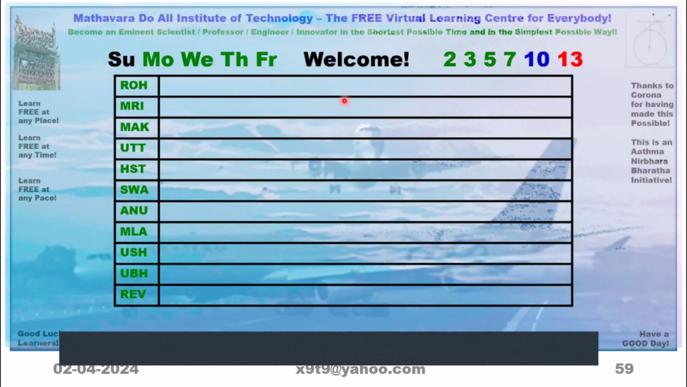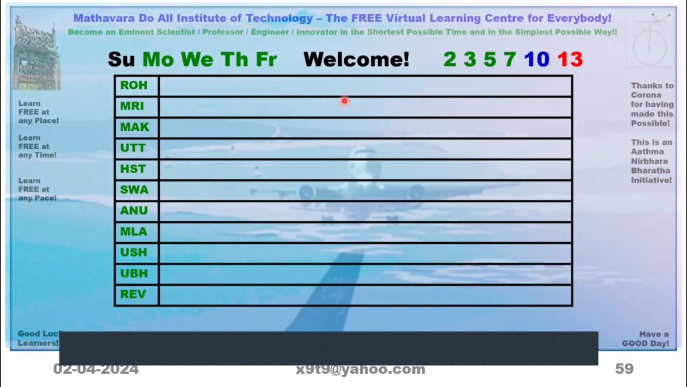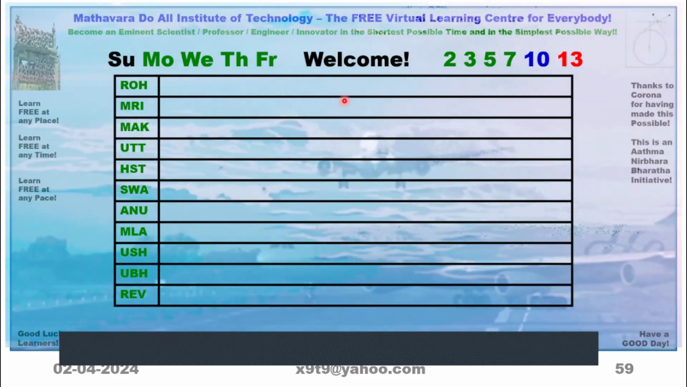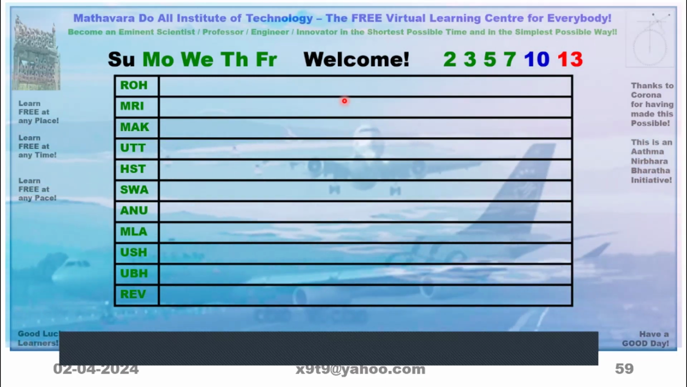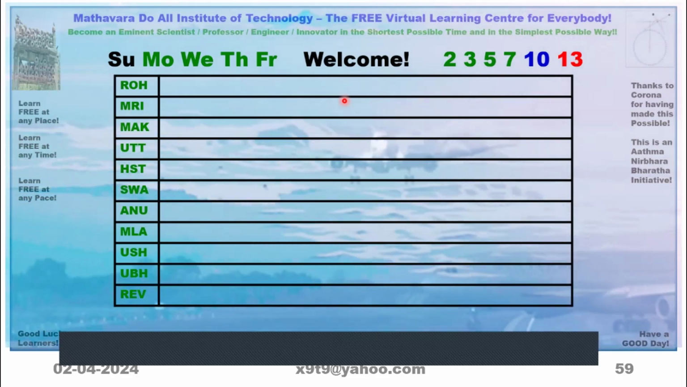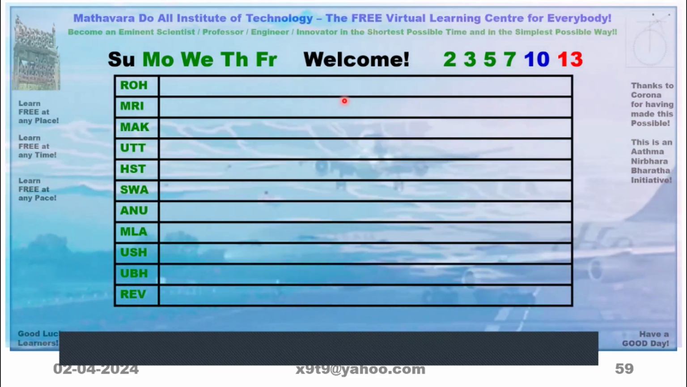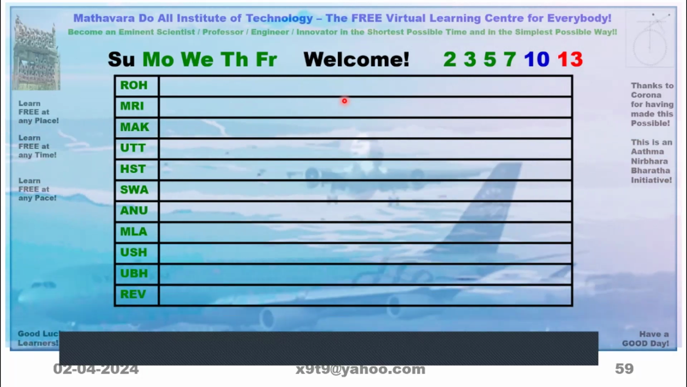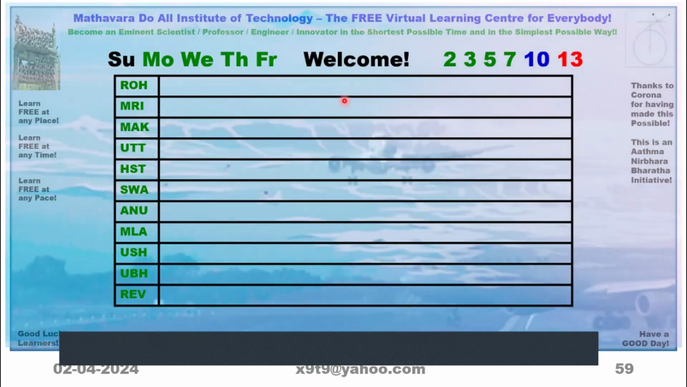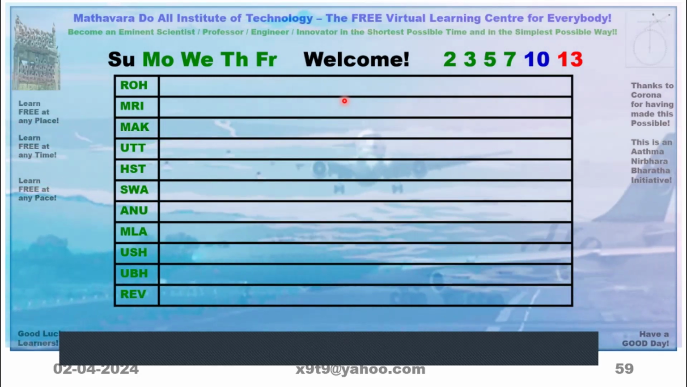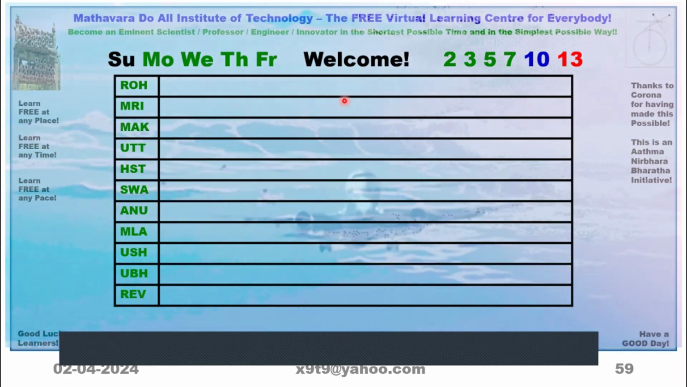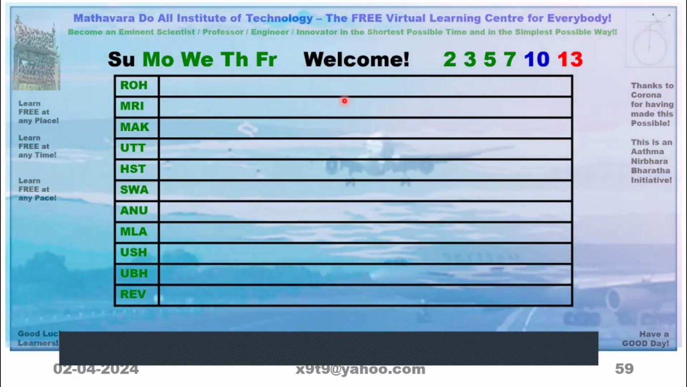In Shukla Paksha, 2, 3, 5, 7, 10 are used. In Krishna Paksha, only 2, 3, 5, 7 are used, not the 10. And in the first column, they have given the auspicious days for marriage: Monday, Wednesday, Thursday, Friday. Monday is Madhyama, that means second preference. Wednesday, Thursday, Friday are first preference. Now, auspicious stars are given.